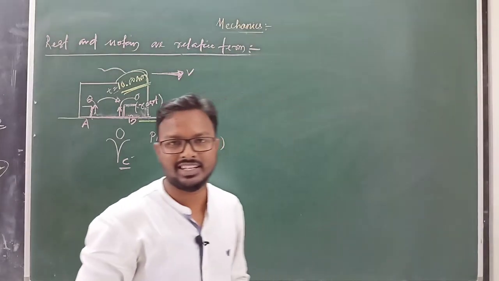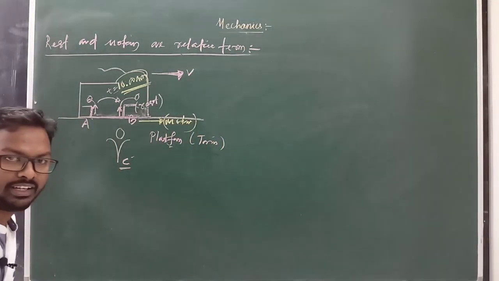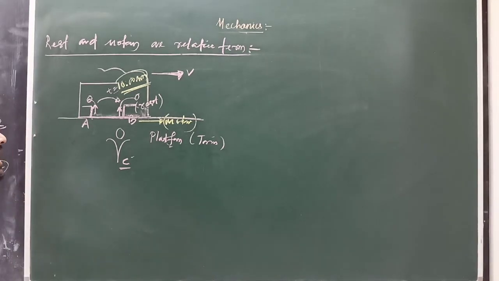This is possible only when we choose a frame of reference. Frame of reference is important: the compartment and the platform.